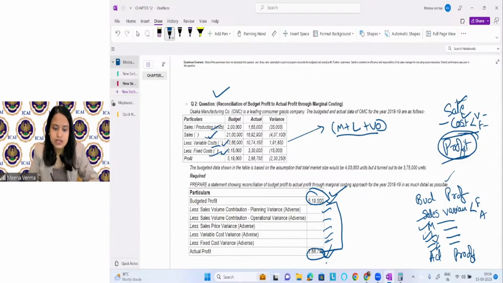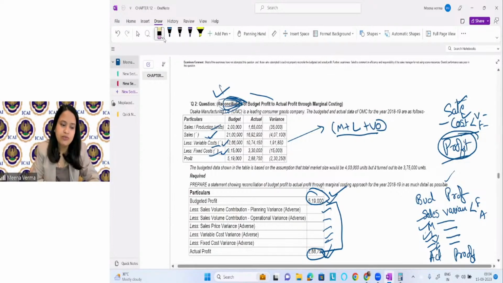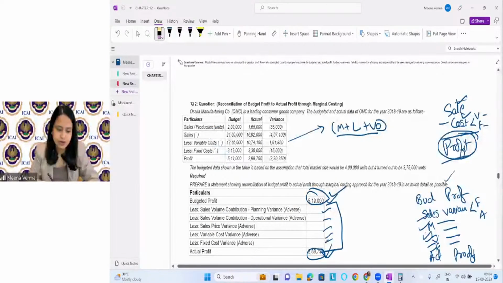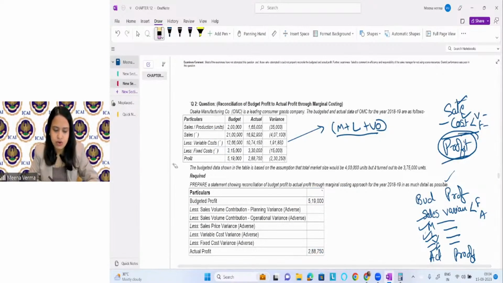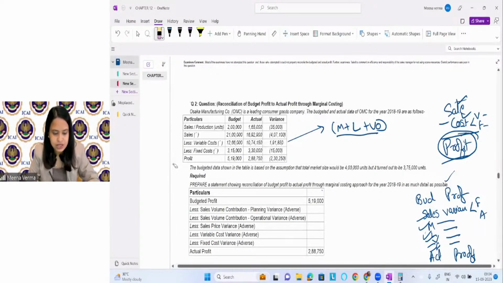Now the point is that they're asking you to reconcile the budgets. So here you have to calculate the sales volume planning variances, operational variances, and sales price variances. Then you have to calculate the variable cost variances, and then you have to find out the fixed cost variances, right?